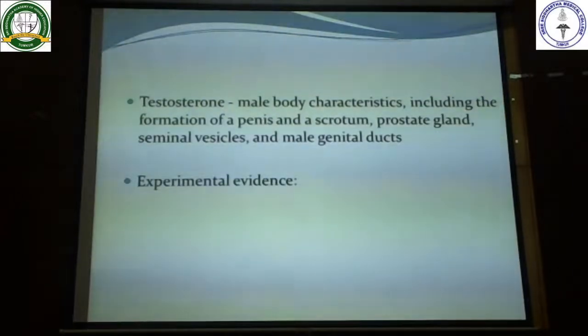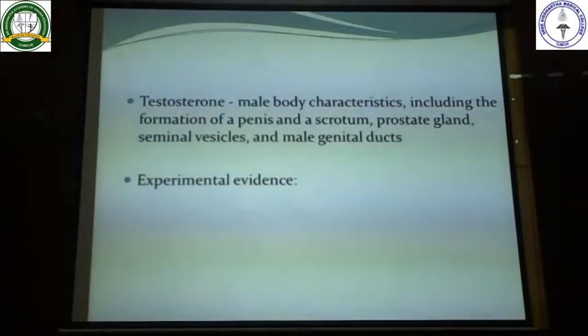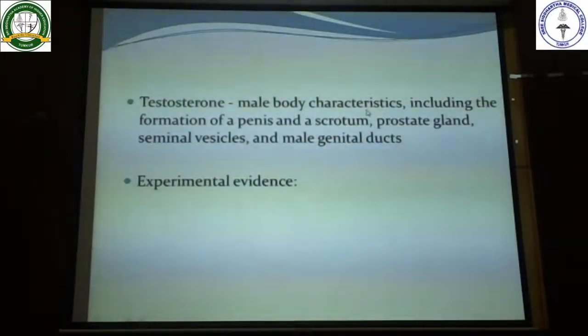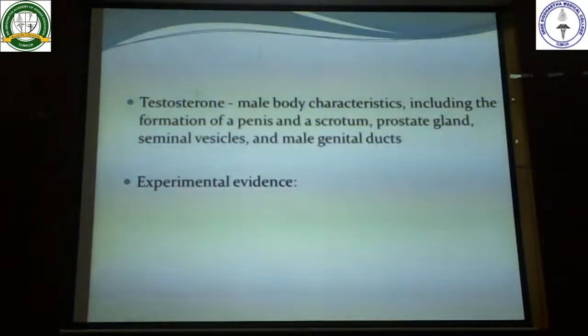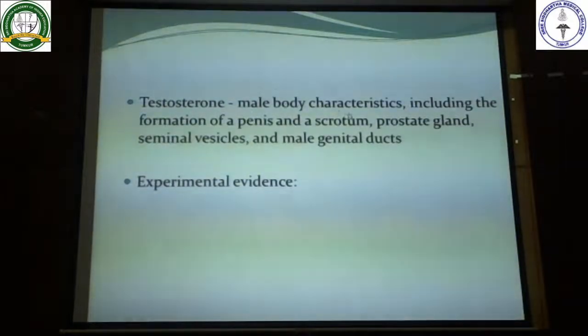So the testosterone, which is secreted in intrauterine life under the influence of chorionic gonadotropins, and under the influence of anterior pituitary hormones during puberty, is responsible for the male body characteristics, which include the formation of the penis, scrotum, prostate gland, seminal vesicles, and the male genital ducts. So the testosterone secreted in intrauterine life because of the stimulation of the chorionic gonadotropin is responsible for male body characteristics.